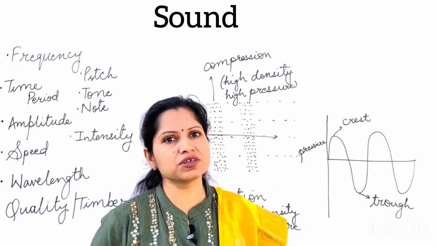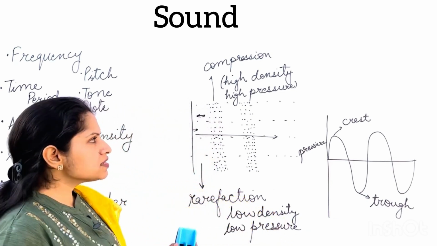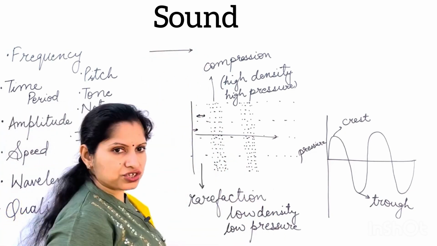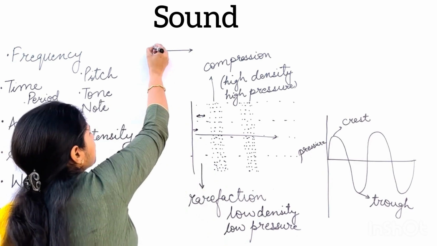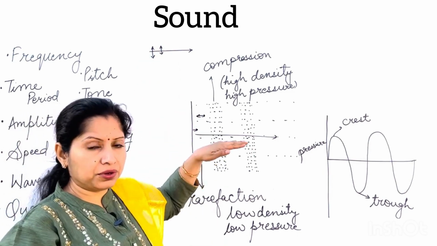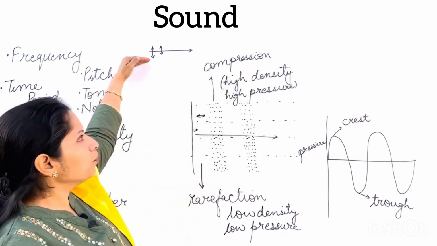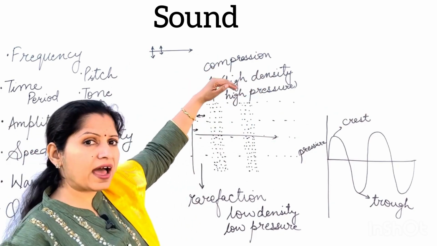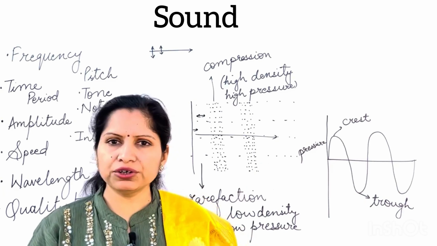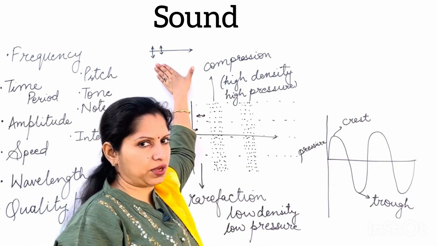Now we will talk about transverse waves. The light waves are transverse waves. What are transverse waves? Suppose some form of energy is traveling in this direction and the particles are moving just up and down, perpendicular to the direction of motion of the wave. So if a wave is traveling in the forward direction and the particles are just vibrating up and down, that is perpendicular to the direction of propagation of the wave, such waves are known as transverse waves.